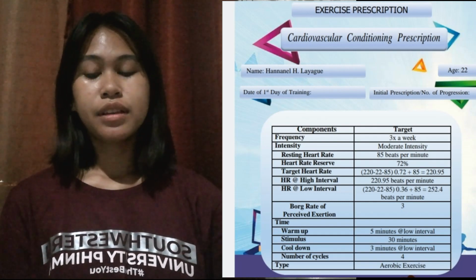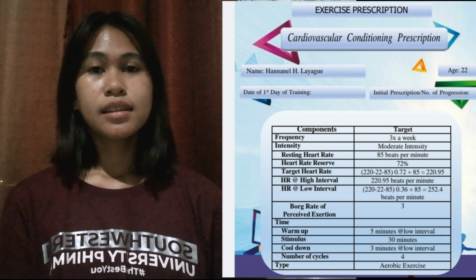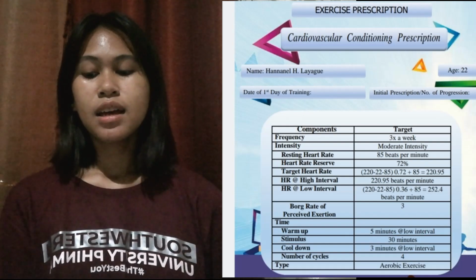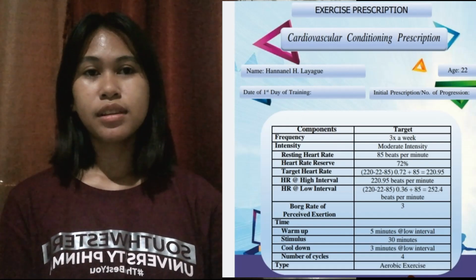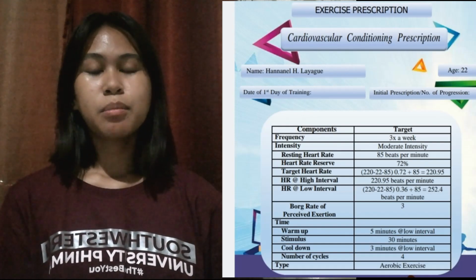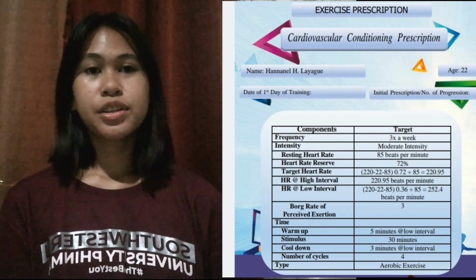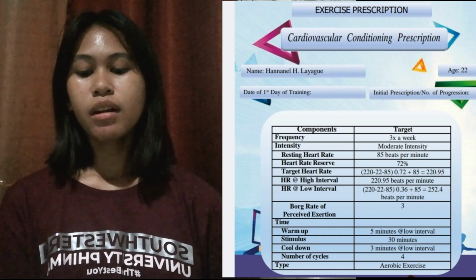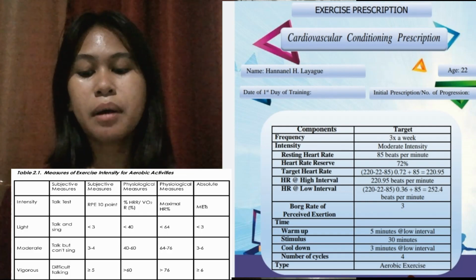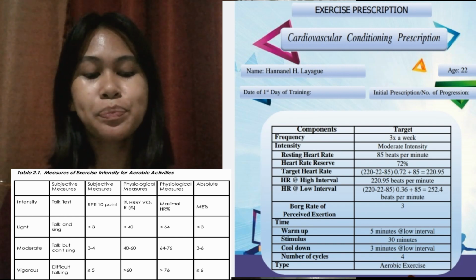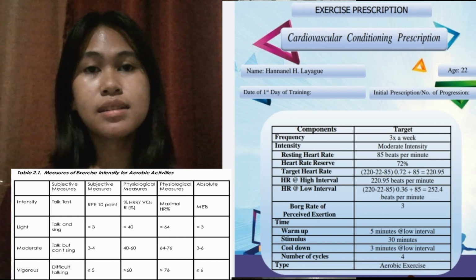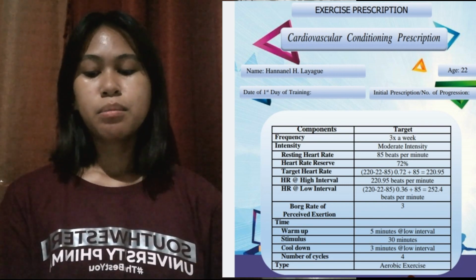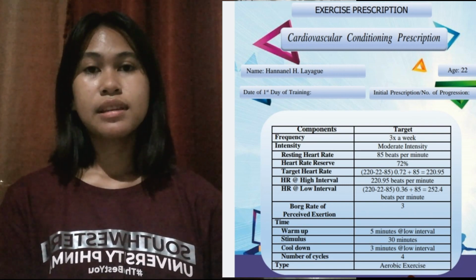And for resting heart rate, in getting it, my trainee should rest at least 15 to 30 minutes first, then count the heart rate for a minute. So my trainee resting heart rate is 85 beats per minute. And heart rate reserve, based on the table shown right now, moderate intensity shows 64 to 76%. So my trainee target heart rate reserve is 72%.